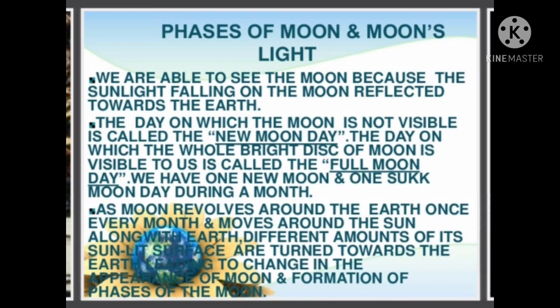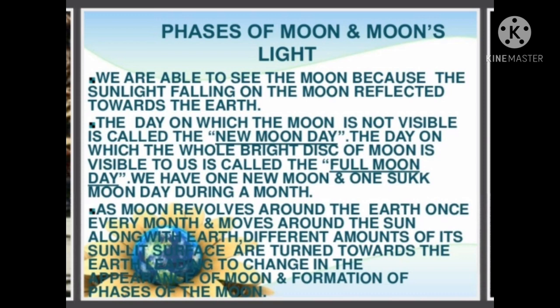A new moon day is considered to be day one of the moon's revolution around the earth. On the new moon day, the illuminated bright side of the moon faces away from the earth. Hence, we cannot see the moon in the sky. During the first quarter, day 1 to day 7, the moon is on the day side of the earth.